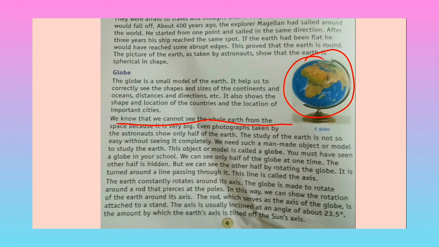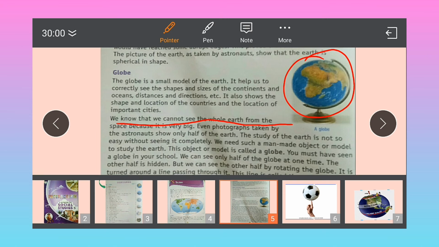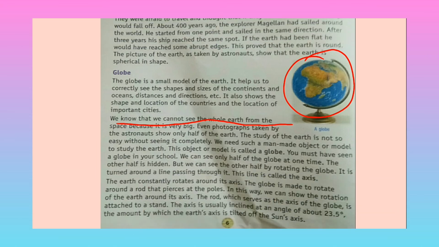The axis is usually inclined at an angle of about 23.5 degrees. Here you can see our earth is not standing straight. It is in a diagonal situation, slightly tilted. So the earth is tilted about 23.5 degrees. The earth's axis is tilted 23.5 degrees to the sun.